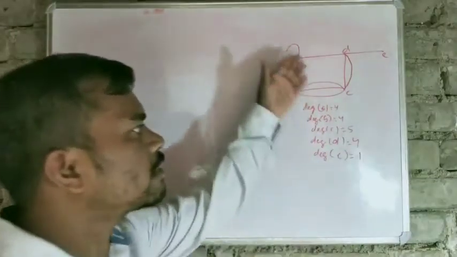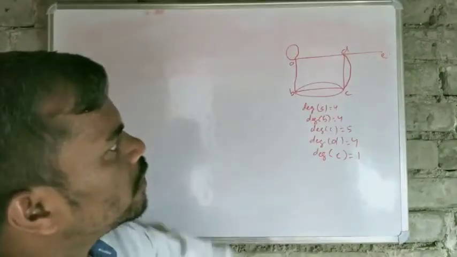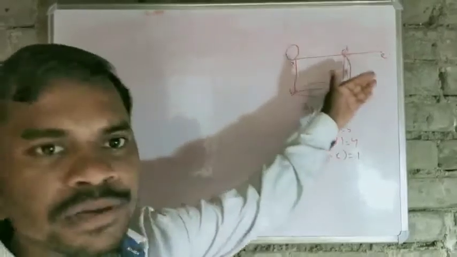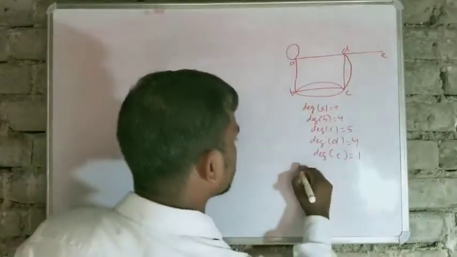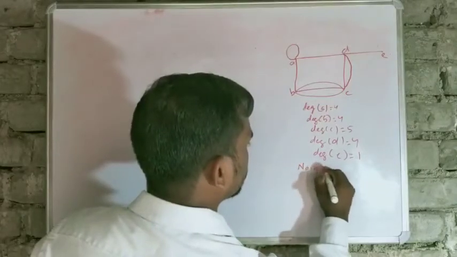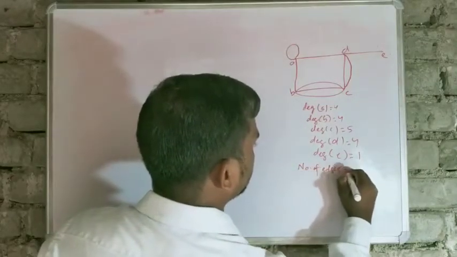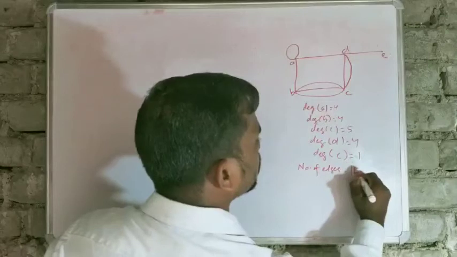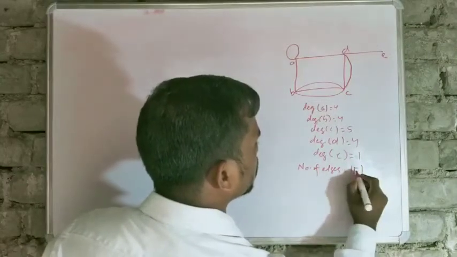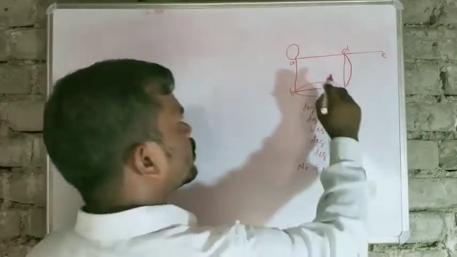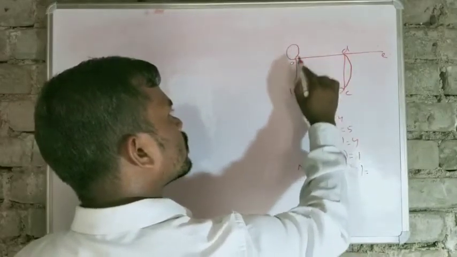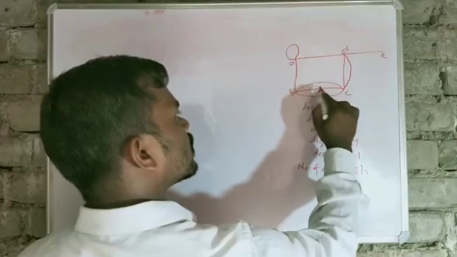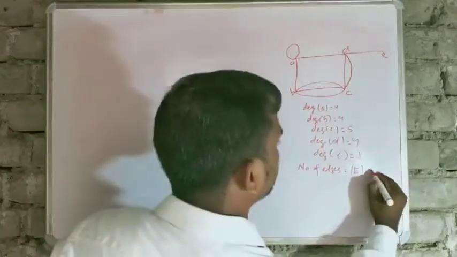In my last class we already studied this thing. So what we observe here is the number of edges. What is the number of edges here? The number of edges, that is |E|, is equal to 1, 2, 3, 4, 5, 6, 7, 8, 9.